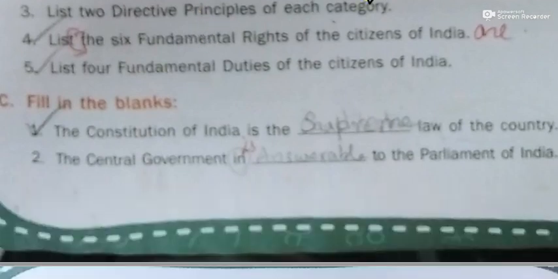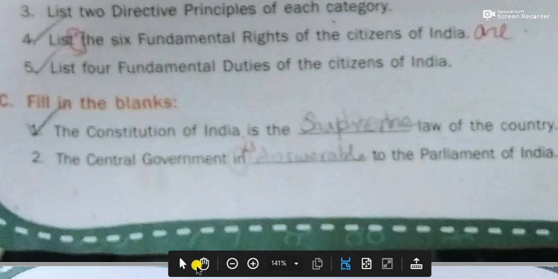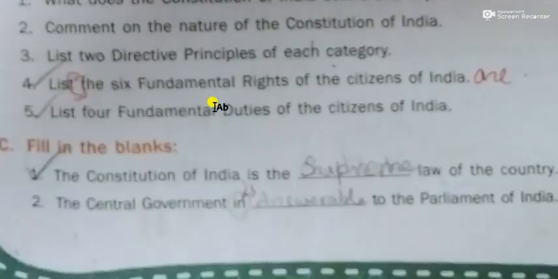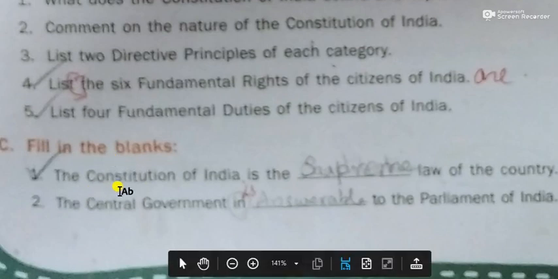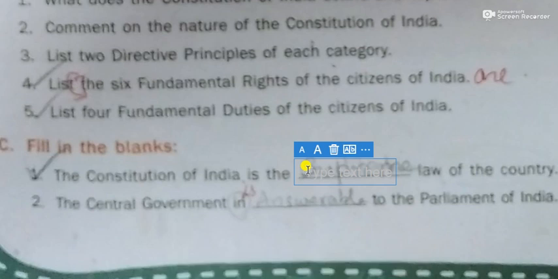Now we have some more things. Here we are going to do the fill in the blanks. The Constitution of India is the dash law of the country. It is the supreme law of the country.